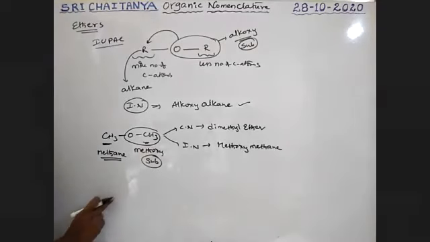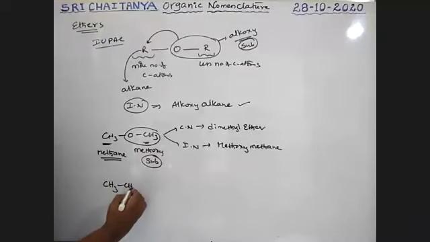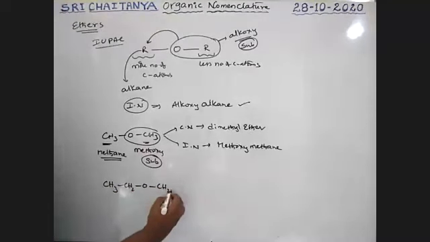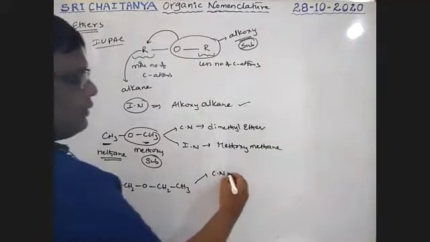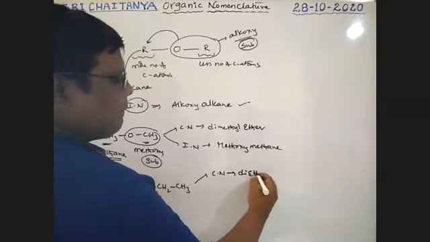Let us take the second example. See here, CH3CH2OCH2CH3. Its common name is diethyl ether.